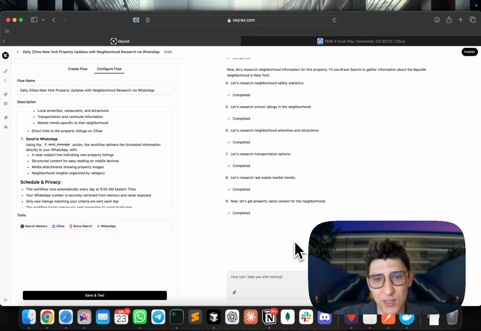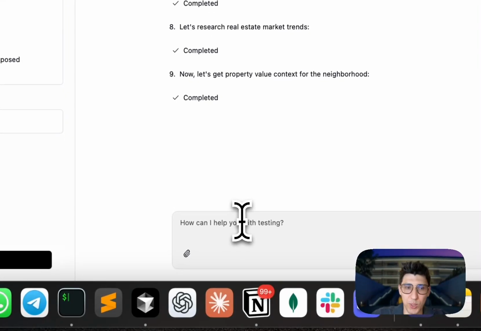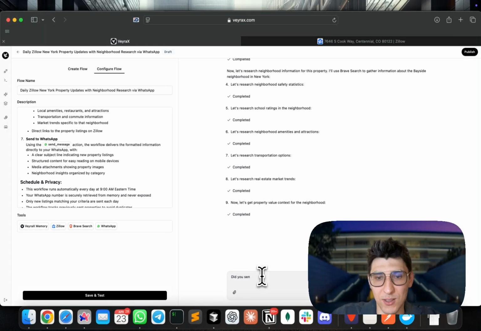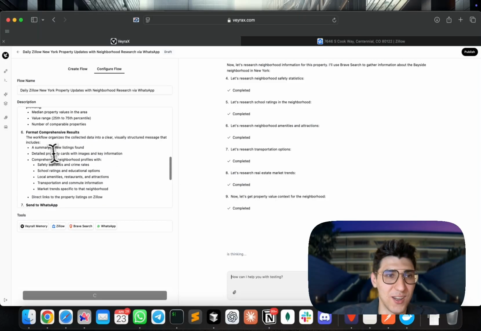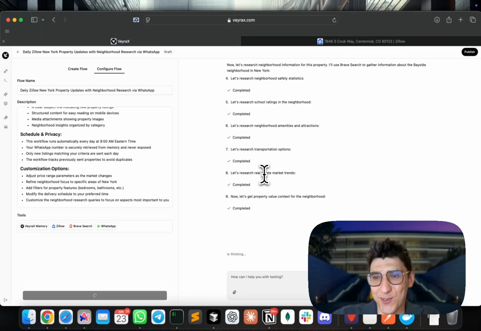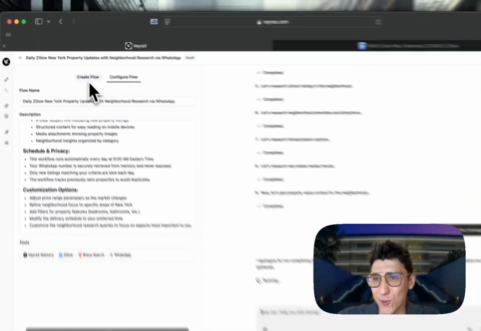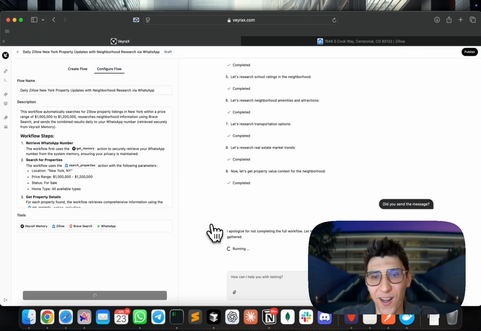As we may see, let's get the property value. Okay, just to make sure, did you send the message, right? Because the action is quite big and comprehensive, and so we just want to make sure. We can chat here, right? We can chat in the create flow folder here. So if you want to change anything, you just do it here.